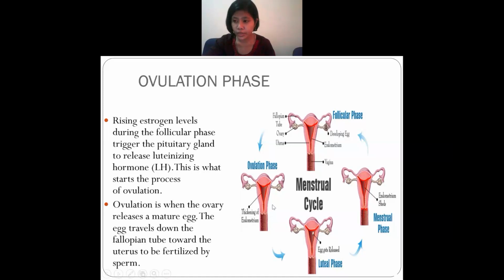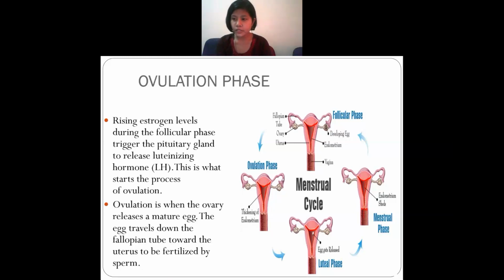Understand? And in the ovulation phase, you will find that one matured egg will travel towards the fallopian tube, and it will enter inside the uterus, where it will be fertilized. It will be fertilized by the sperm, that is the matured sperm.